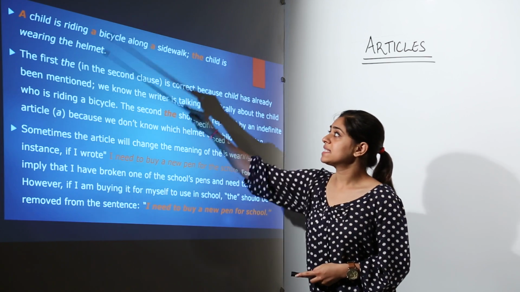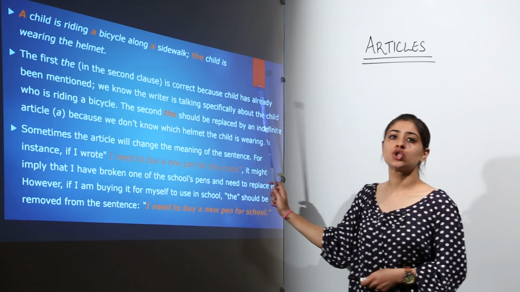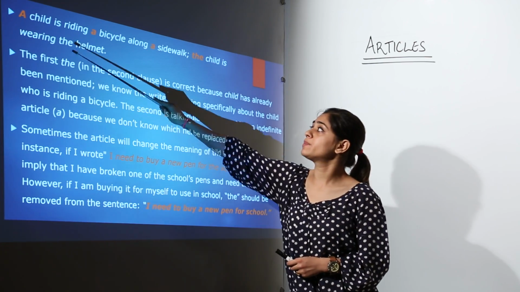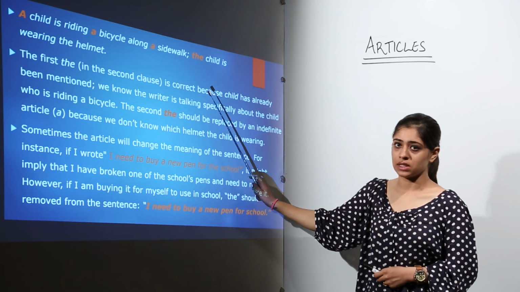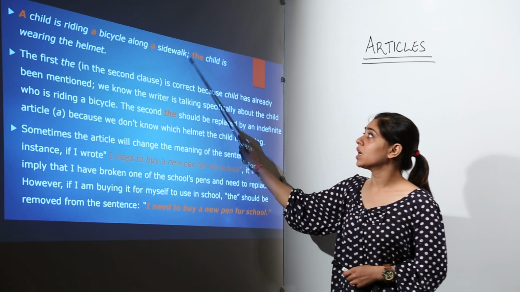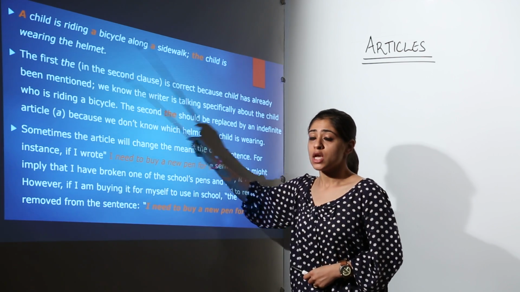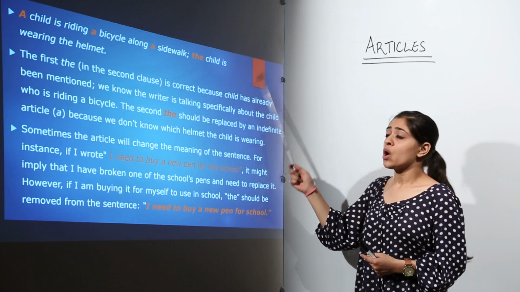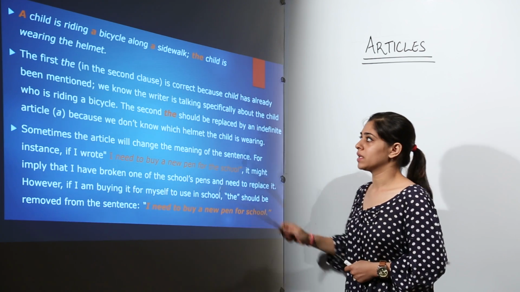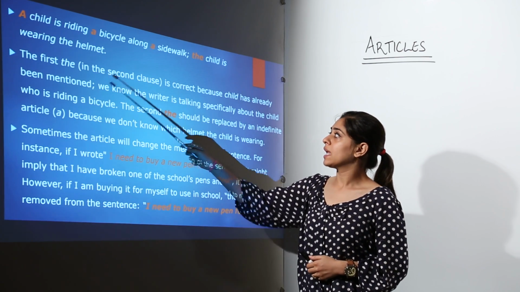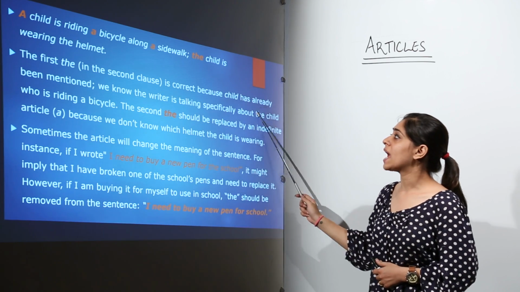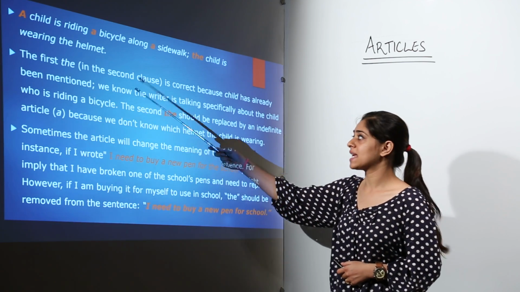Now, in this sentence, child is being used twice. Now you can see there's a lot of difference between this article and this article. So why am I using the here? Because a child is already being used in a sentence. So if it is being reused in a sentence, we can use the word the with it. The first the in the second clause is correct because child has already been mentioned, as I explained to you.